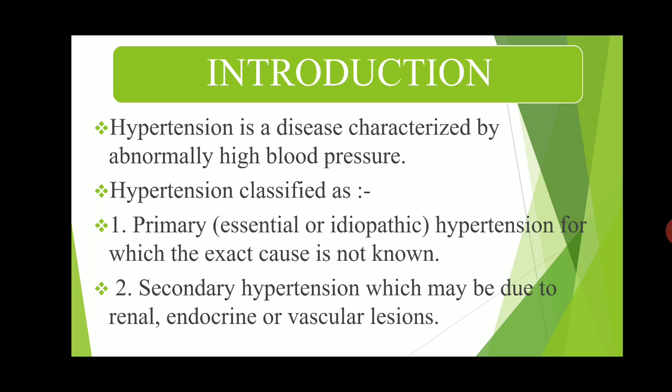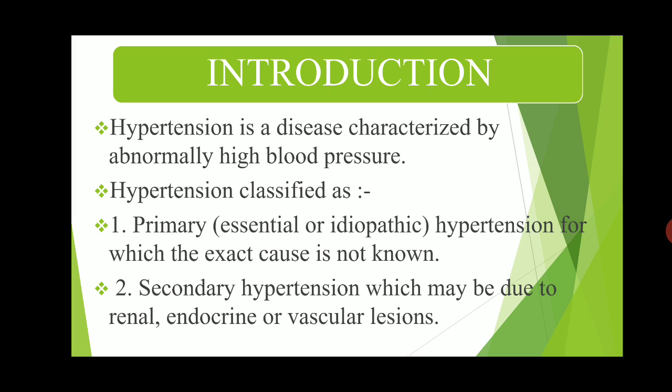The World Health Organization has defined hypertension as a state in which systolic pressure is 150 mm Hg or more. When the systolic blood pressure goes above 150 mm Hg, and diastolic pressure is 95 mm Hg or more, that is called hypertension by the WHO.